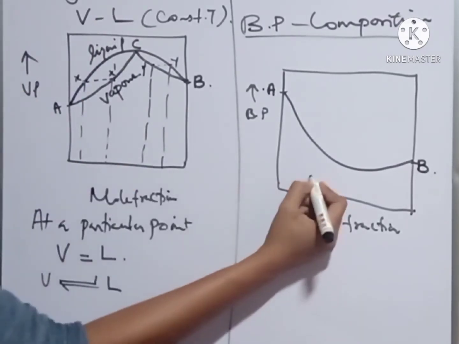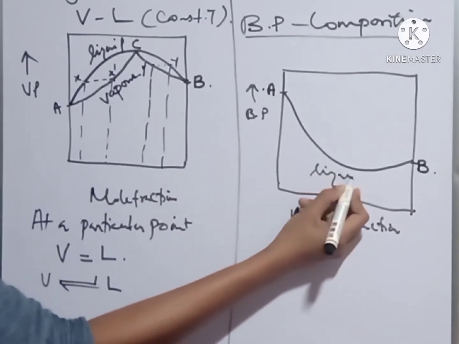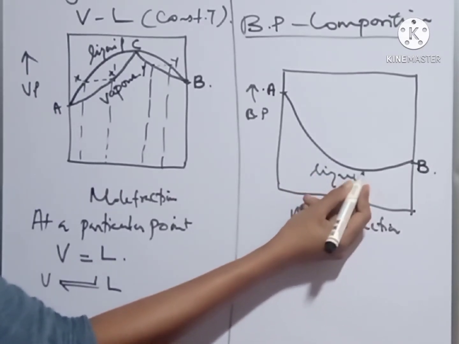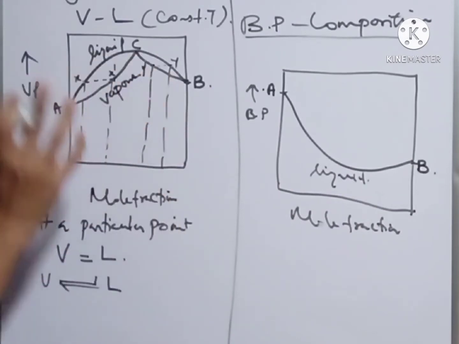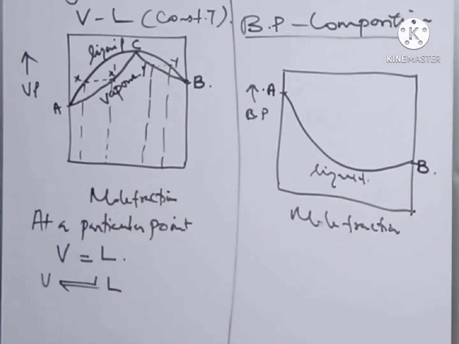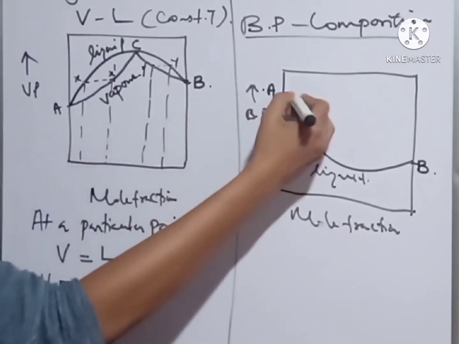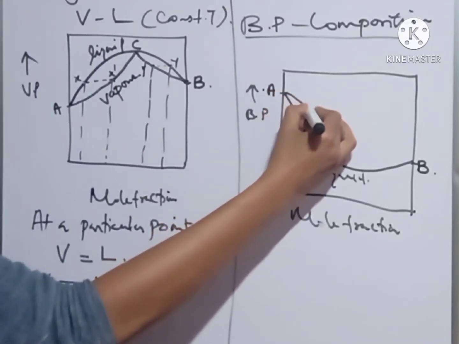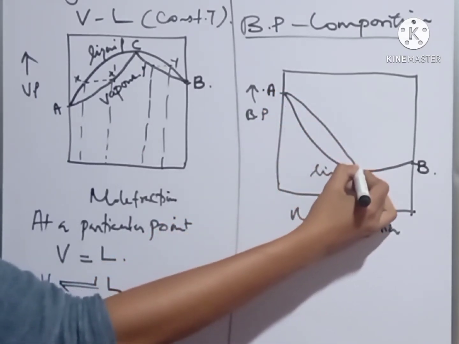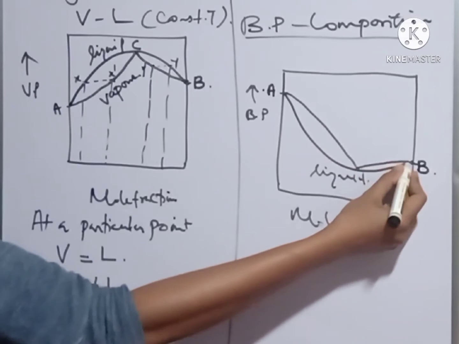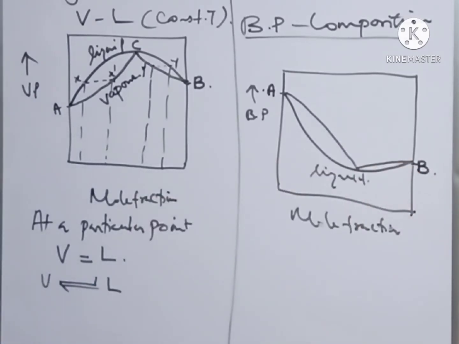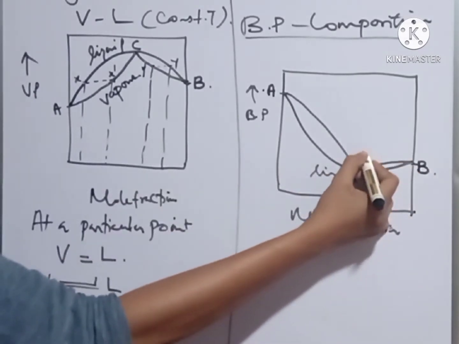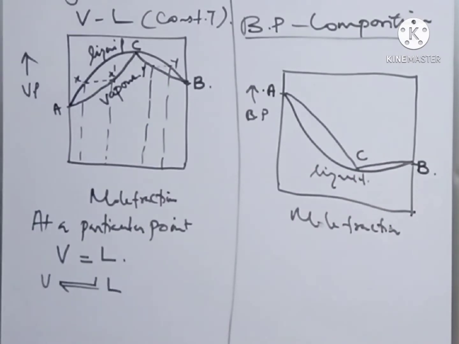Then this is for liquid composition. And if we draw the vapor composition curve here, it will be like this, a discontinuous graph where C is the minimum point.